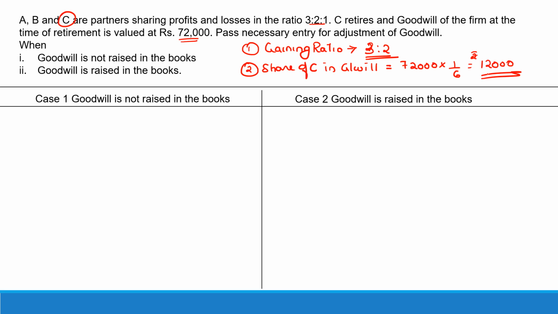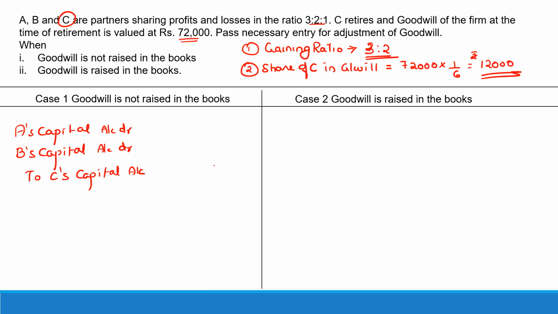Now this has to be adjusted through the capital accounts. So the entry would be gaining partners' capital accounts debit to the retiring partner's capital account with the share of goodwill of the retiring partner. So debit A's capital account, debit B's capital account because they are both gaining, to C's capital account, who is the retiring partner.